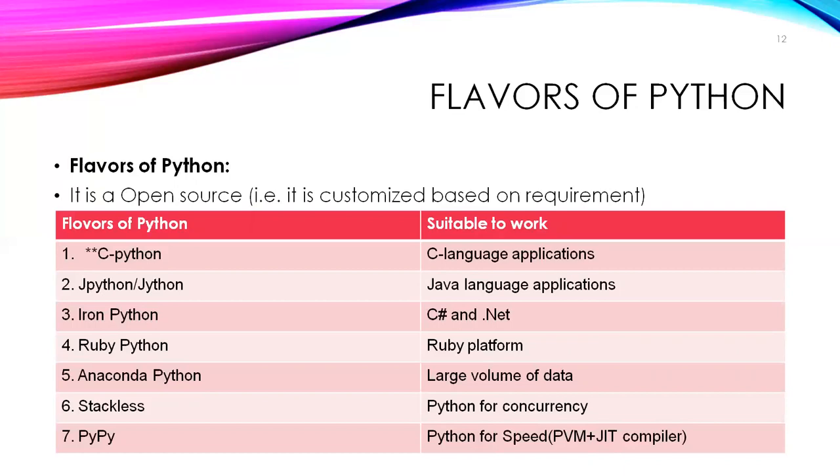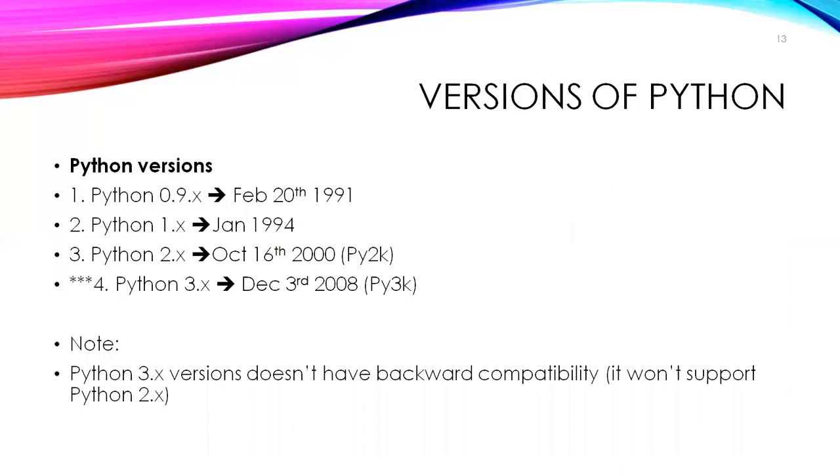For concurrency related applications, we can go for Stackless Python. For speed, PyPy we can use. There are different kinds of flavors, but the one we are going to discuss in this tutorial is CPython.